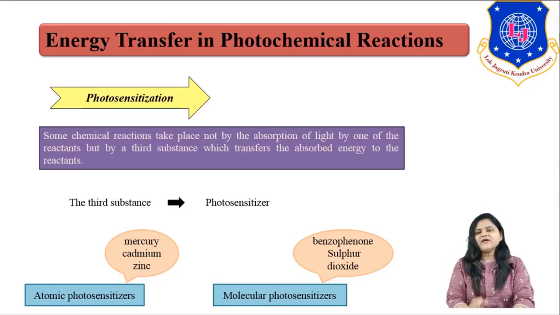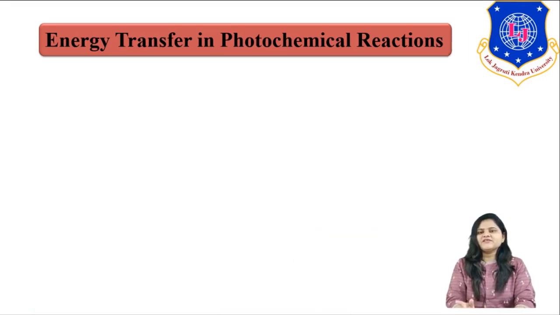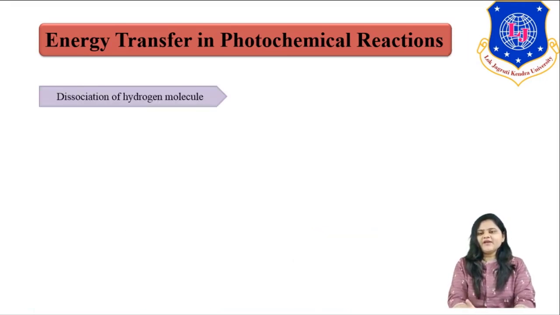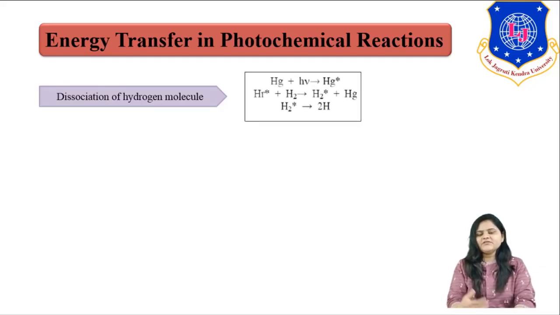Now we will see an example of a photosensitization reaction. One example is the dissociation of the hydrogen molecule. In the dissociation of the hydrogen molecule, light is not directly absorbed by H2. But we add a third component, which is Hg. First Hg absorbs light and reaches the excited state, known as Hg star.